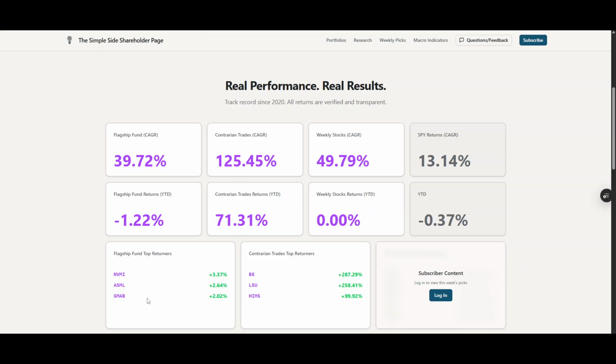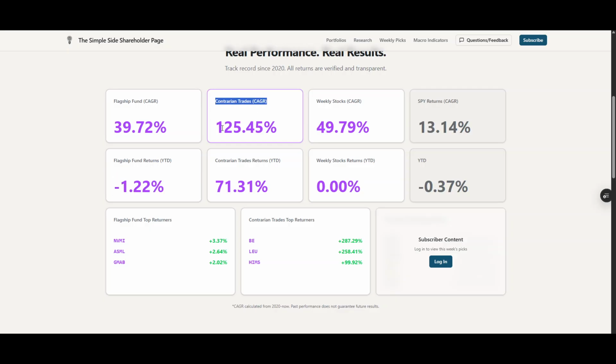Clearly, I was wrong. 3 of our picks, which you're getting access for free if you're a free subscriber, are up 3%, 2%, and 2%. So good performance out of the gate for a few of them. But of course, overall, you can see we're down on the year already.